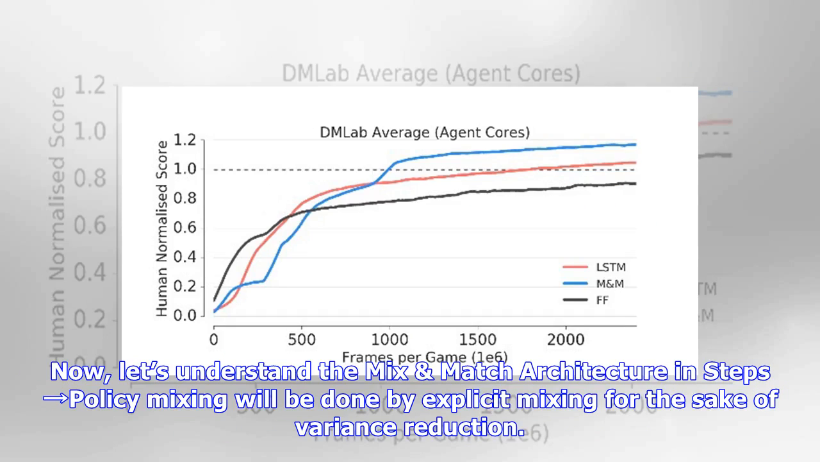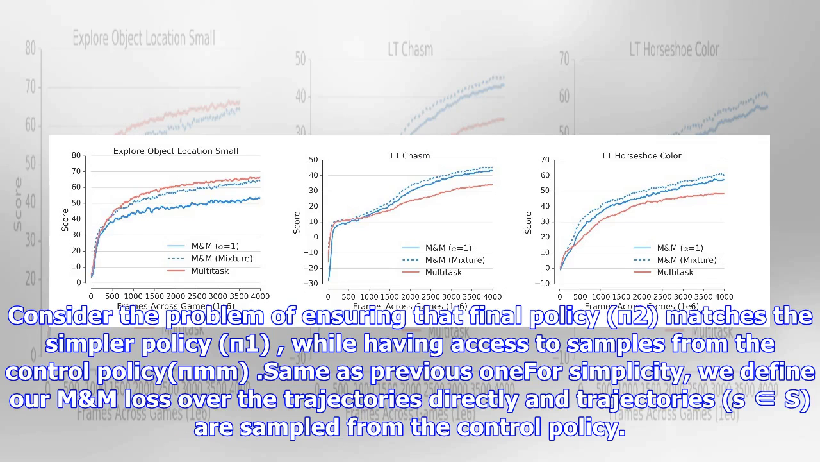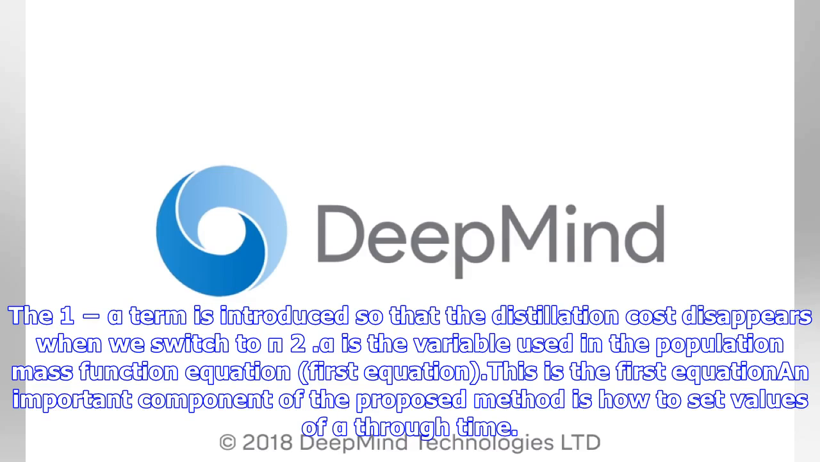Now, let's understand the mix. For simplicity, we consider the case of k equals 2. Consider the problem of ensuring that the final policy, pi_2, matches the simpler policy, pi_1, while having access to samples from the control policy, pi_m, same as previously. For simplicity, we define R_m. The 1 minus alpha term is introduced so that the distillation cost disappears when we switch to pi_2. Alpha is the variable used in the probability mass function equation. This is the first equation.